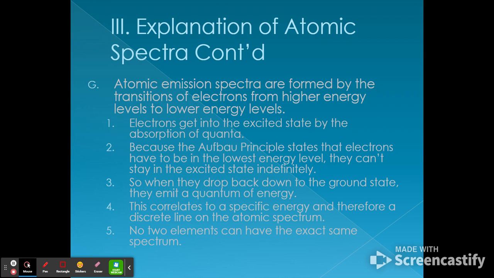They may drop down to the ground state right away, or they may make a transition to a lower energy level, emitting a quantum of energy for that, and then down another energy level. They don't have to do it all in one step. It's just like walking down the steps of any staircase. You might choose to take 2 steps. You might decide to have fun and jump all the way down the steps, if it's not that far, that sort of thing. Or you might take 1 step at a time.